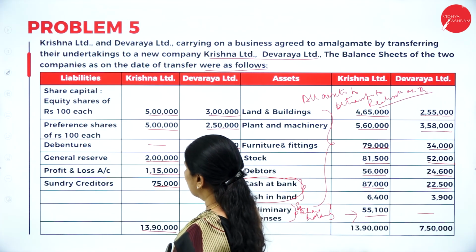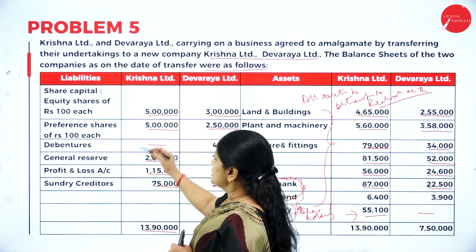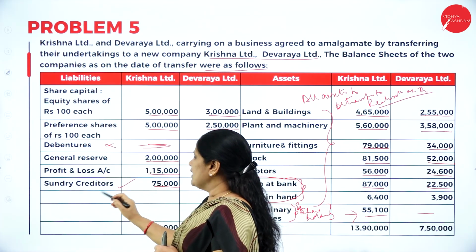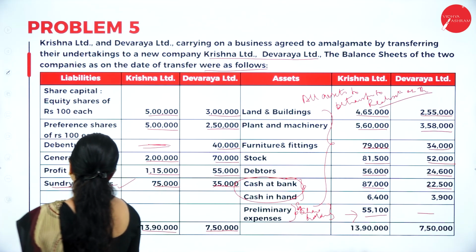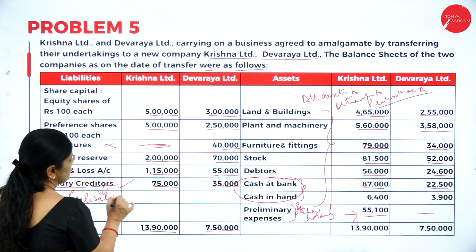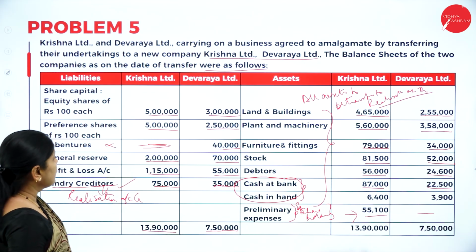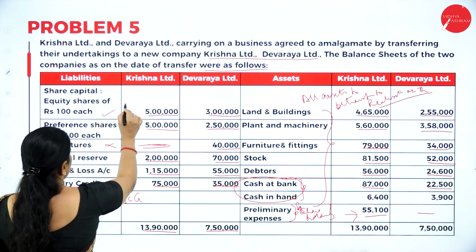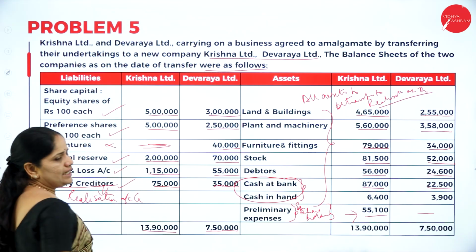Then the next one is we have to take care of the liabilities here. For Krishna Limited, there are no debentures at all. They only have sundry creditors. These sundry creditors have to be transferred to realization account credit side. Then what is left over in the balance sheet? We have the equity capital, preference capital, general reserve, and profit and loss account.